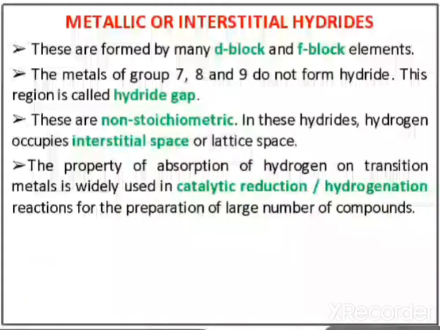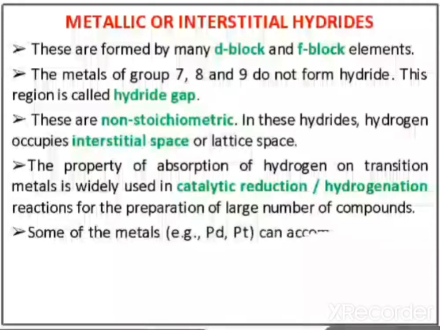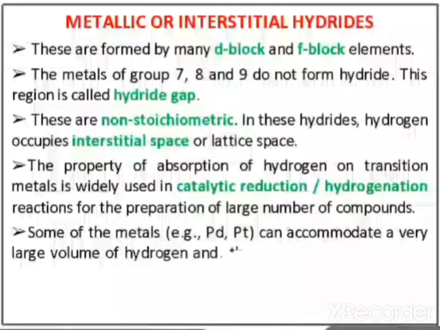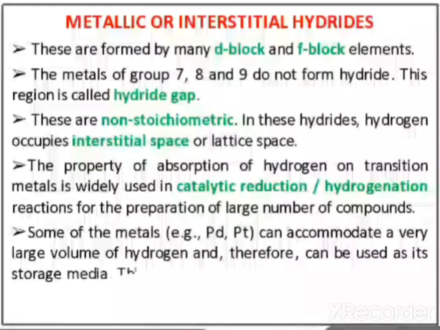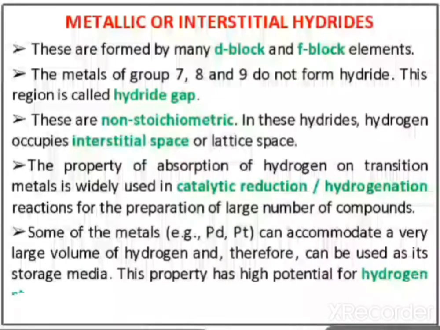And the last point is that some metals like palladium and platinum can accommodate a very large volume of hydrogen, therefore they can be used as storage media. Now, what does storage media mean? In 1 mole of an element, the total number of atoms is 6.02 × 10^23.